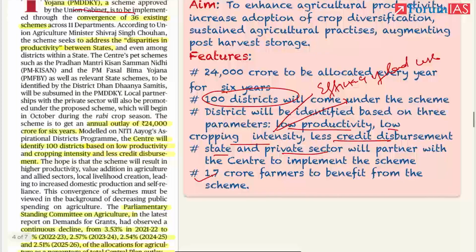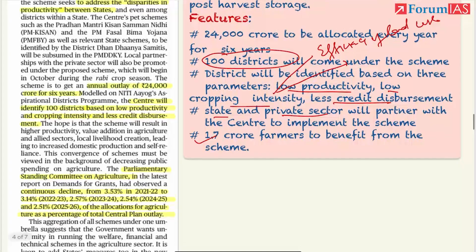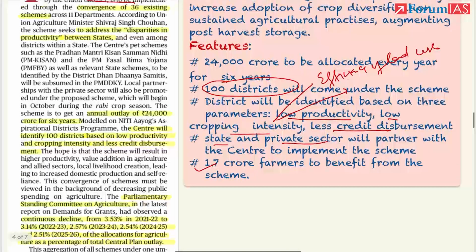Okay, but the concern is, according to the Parliamentary Standing Committee on Agriculture, in its latest demand for grant reports, it has observed that the allocation for agriculture as a percentage of total central plan outlay, यानी कि जितना सेंटर का प्लान आउटले है उसमें से एग्रीकल्चर का जो शेयर है, has been decreasing consistently from 2021. Earlier it was 3.53%, next year 3.14, then 2.57, 2.54, 2.51. This is the concern. So just aggregating and merging various schemes is not going to help.